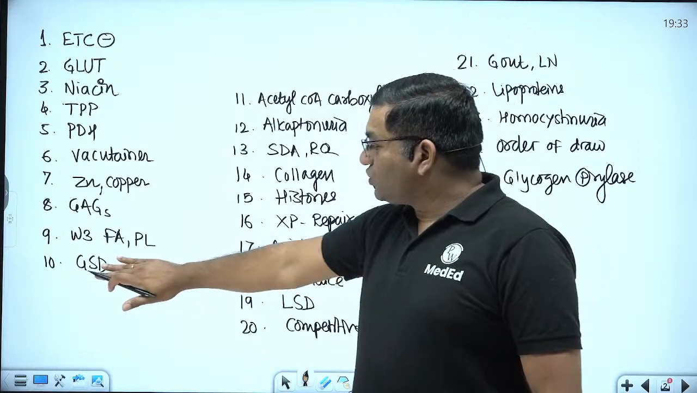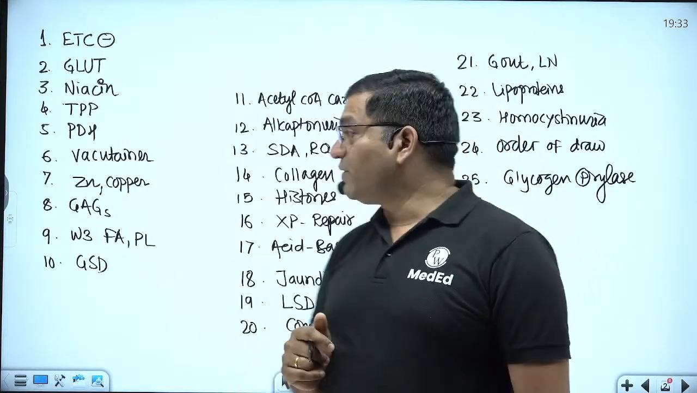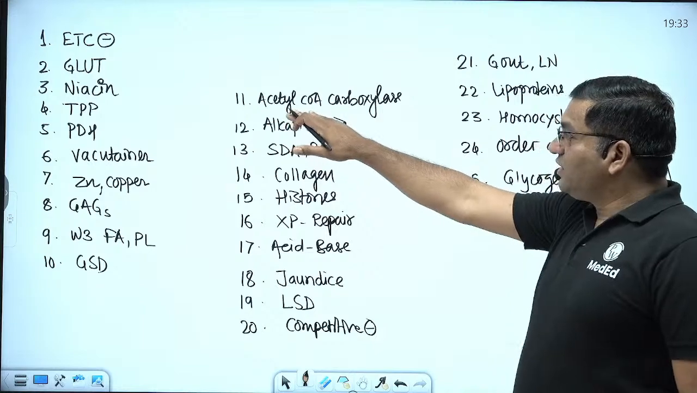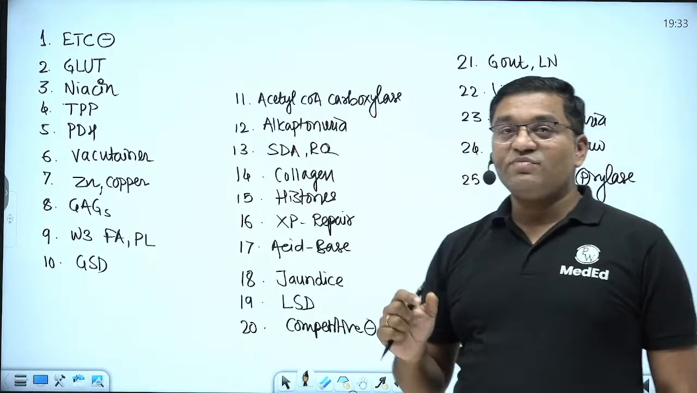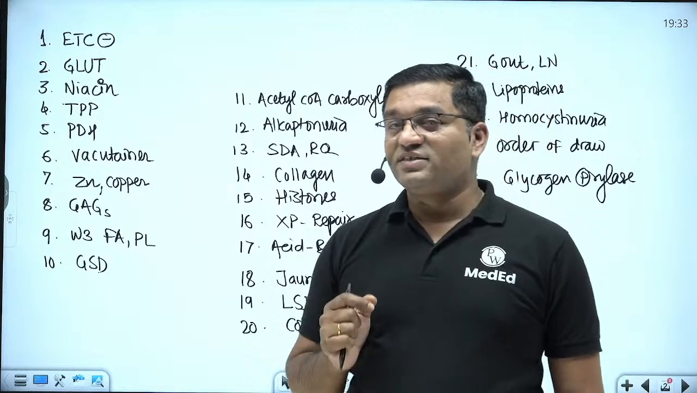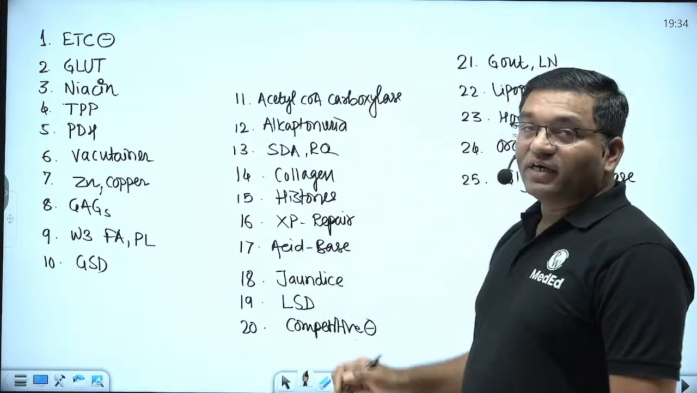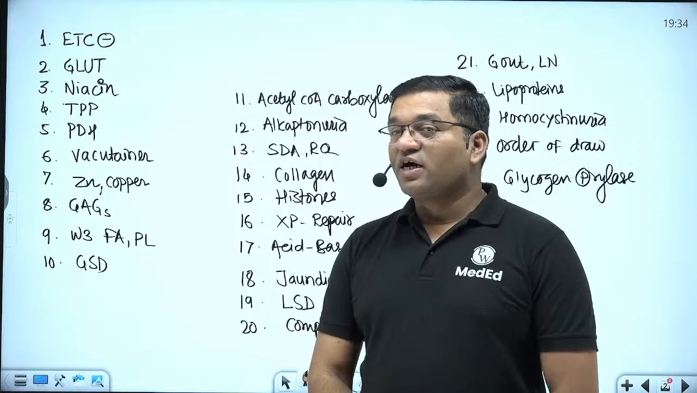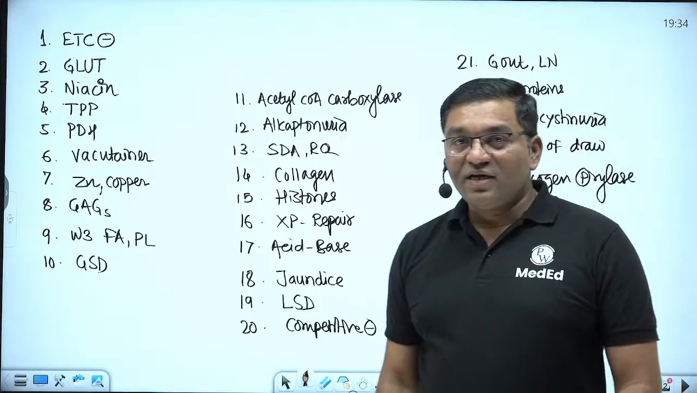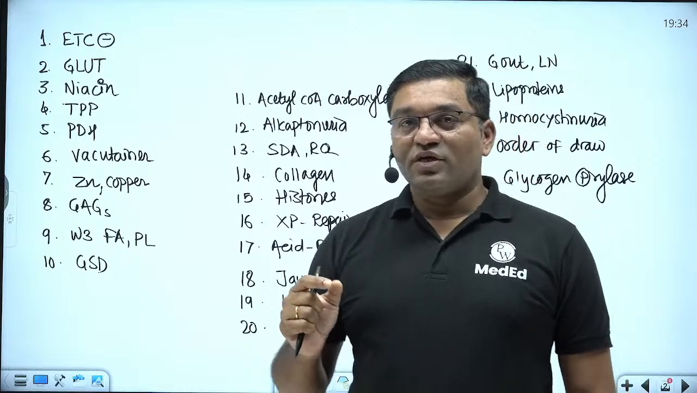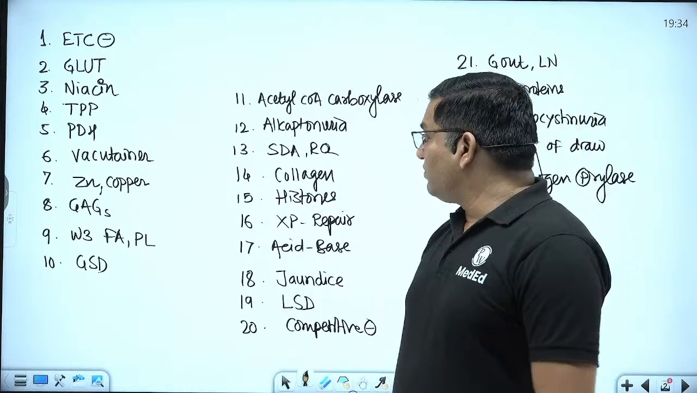Then glycogen storage disorder, one of the important topics for any entrance exam preparation. Then acetyl coenzyme A carboxylase enzyme. This is a rate limiting enzyme in fatty acid synthesis. How it is regulated and what are the cofactors required for the acetyl coenzyme A carboxylase enzyme, that we will discuss. Alkaptonuria, black color urine, alkaptonuria, the inborn error of metabolism. This is important for the FMG examination.